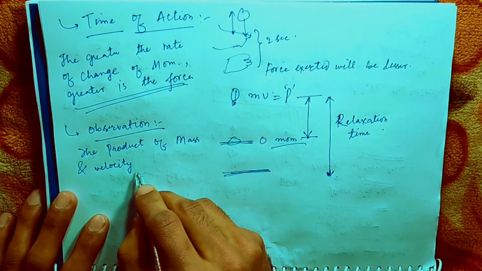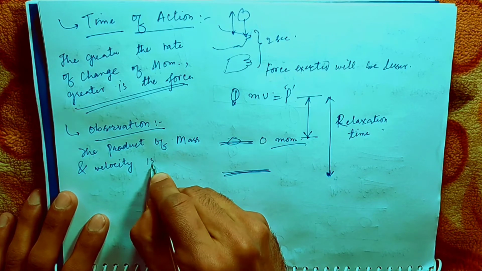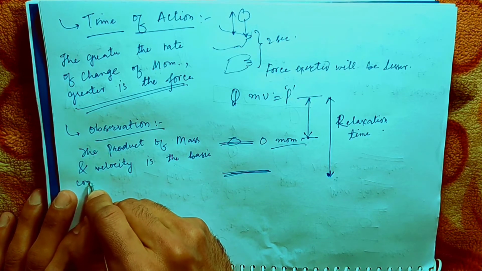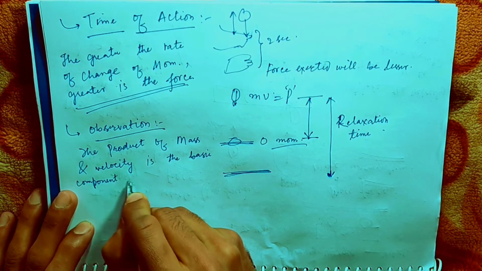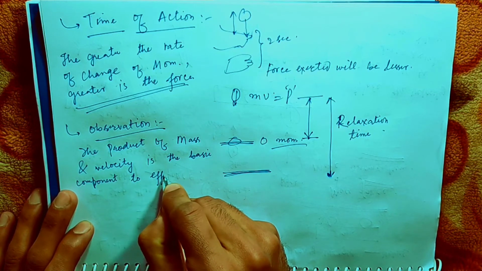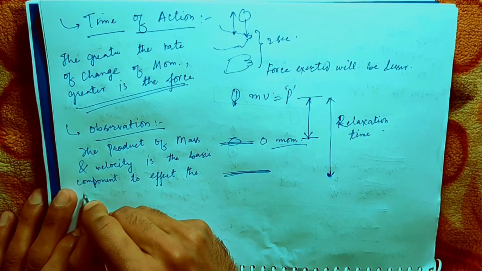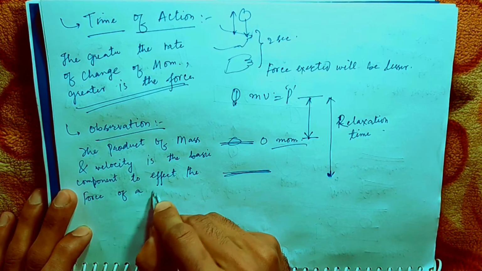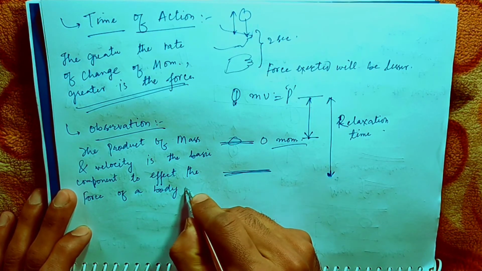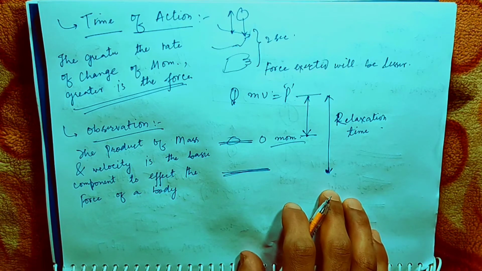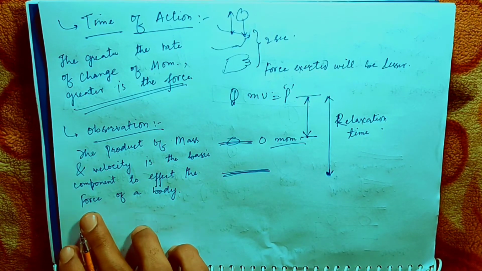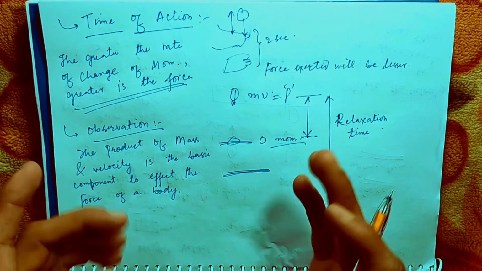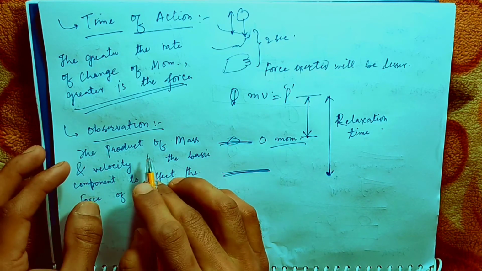Mass and velocity are the basic components to affect the force of a body which is moving, or which is at rest. So for any body, the force is determined by the mass and the velocity. It is not only the mass, it's the product of these two.